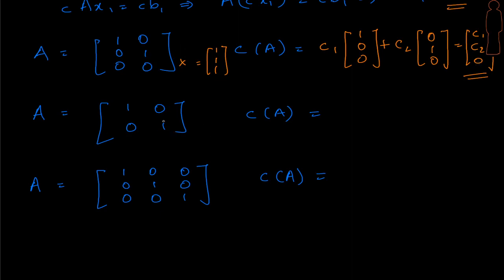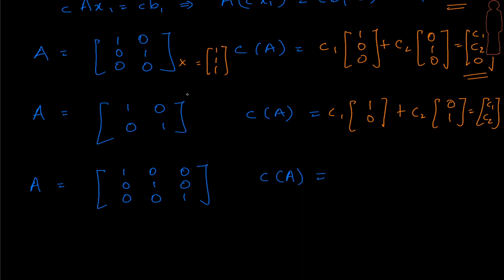This is in R2 now. What will be the column space of A? Again, let me pick up C1 times (1, 0) plus C2 times (0, 1). That's going to give rise to (C1, C2). What does this give us? This is again giving us the xy plane. But is that the same as the previous one? No. The previous one is a subspace, the xy plane in R3. In this case, it happens to be the entire vector space R2. They are totally different realms altogether, and let's not compare them at all. One is in R2, the other is in R3.